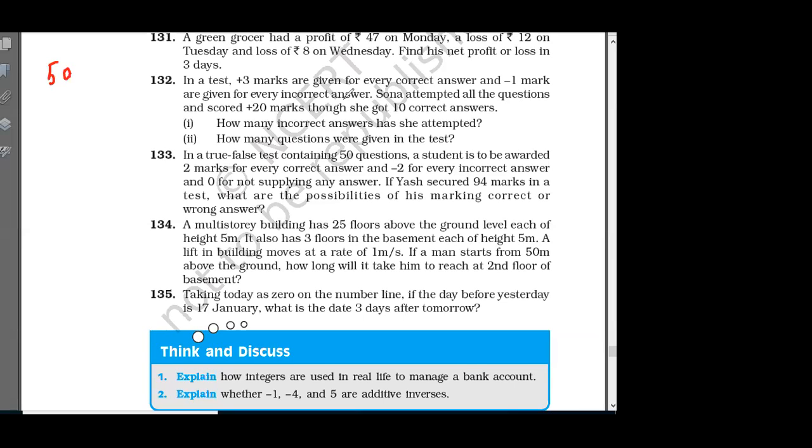Okay, sir. Minus into minus is plus, sir. Again, it is just that you are removing 2 marks, right?